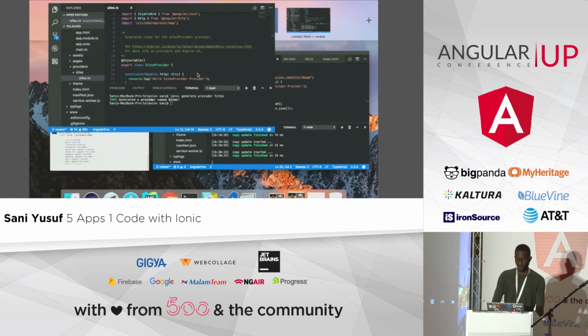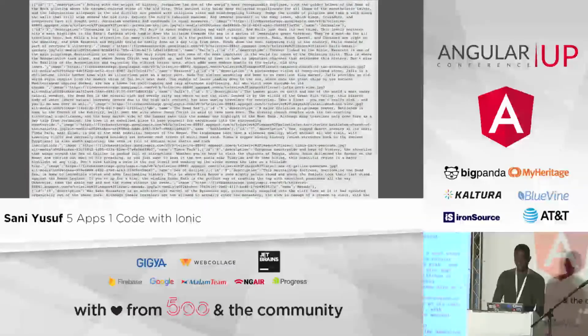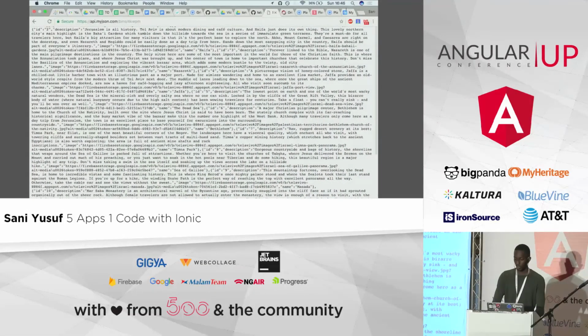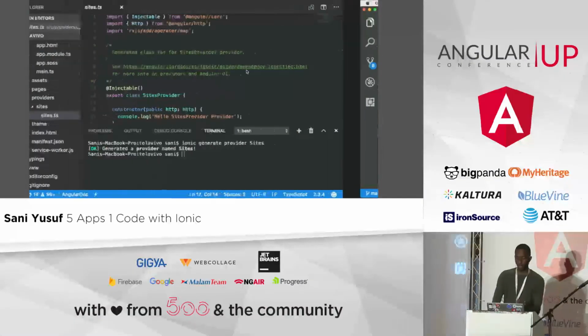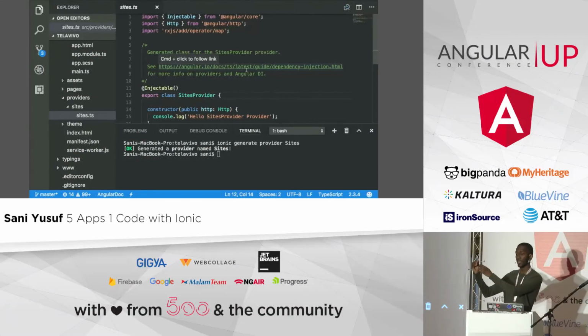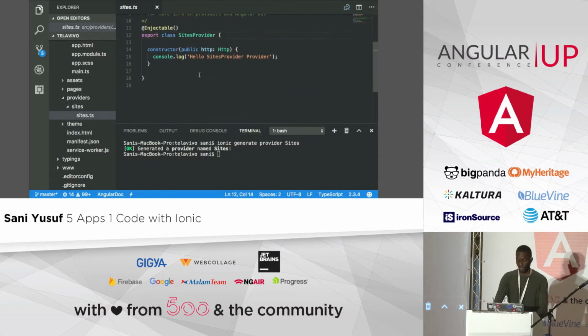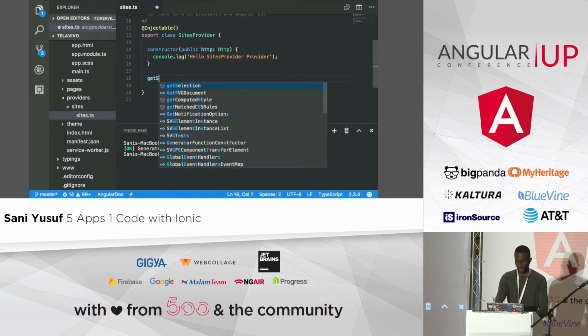If we look at our app now to see if anything has changed, we can go back to our app. Nothing has really changed. So what's the next thing we do? The next thing I want to do is grab that API. I want to create a function here and call this function getSites.